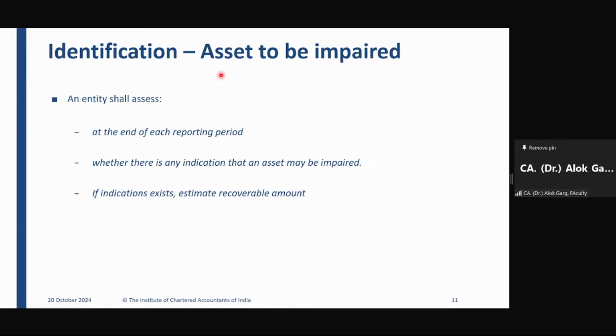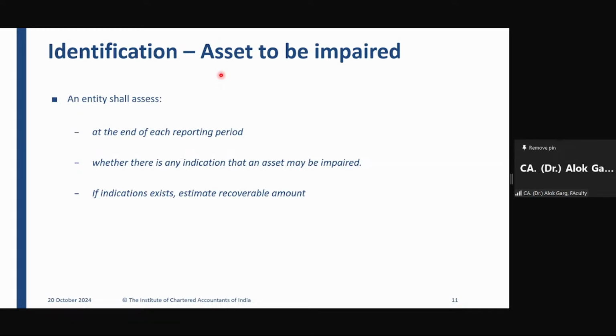So this is one of the external indicators, if there is a technological development, right? This is one of the indicators: if the asset has old technology or has become outdated, in that case you have to see that yes, the indication of impairment exists and you have to estimate the recoverable amount, correct?